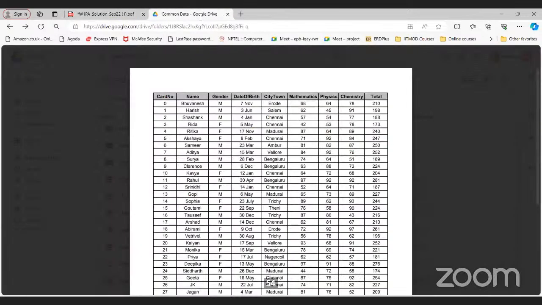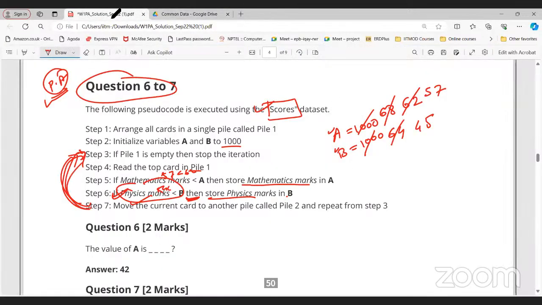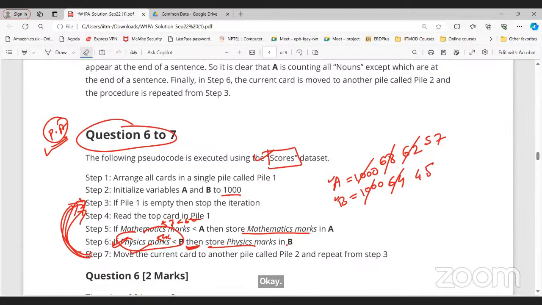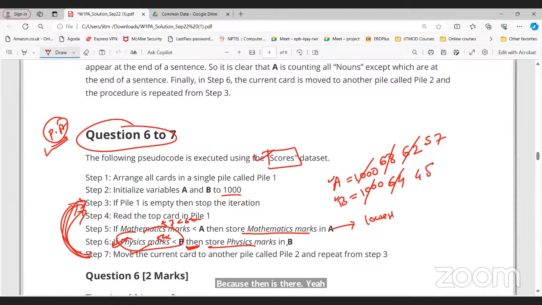Now similarly, we need to go through the entire set of cards. So in this way, what will I get? Just tell me the reasoning. Don't tell me the value. We will get the lowest mathematics marks and the lowest physics marks from the entire data set, right?